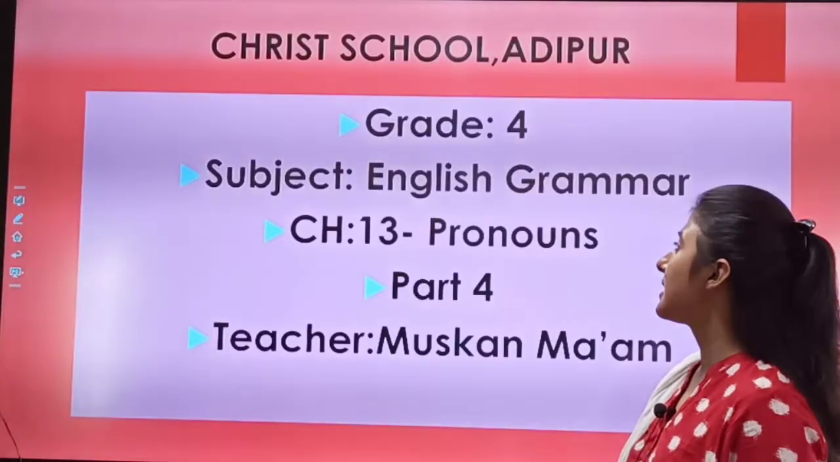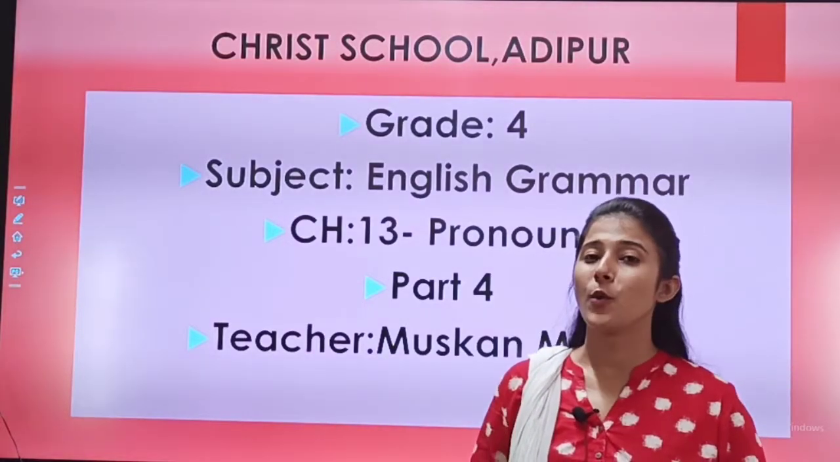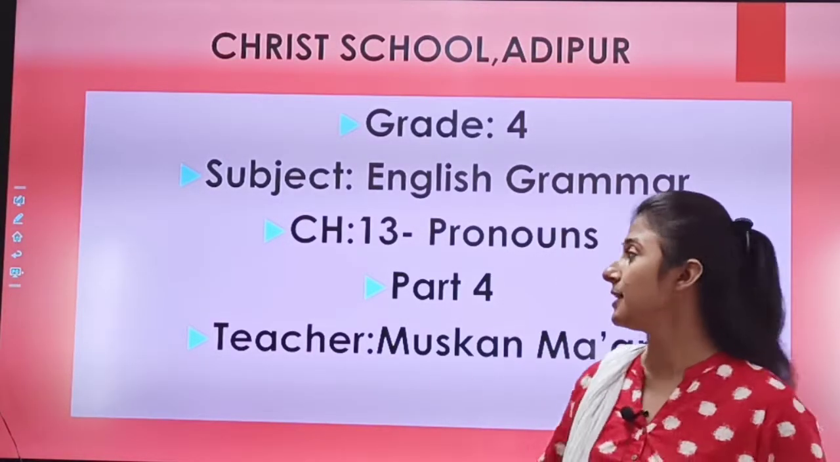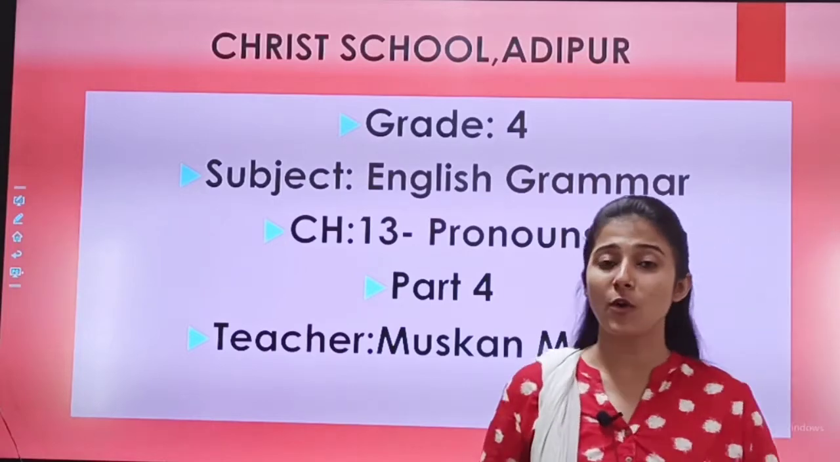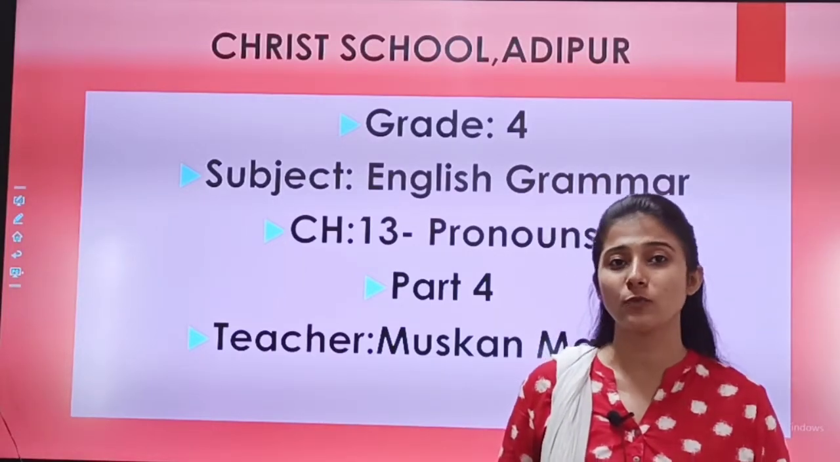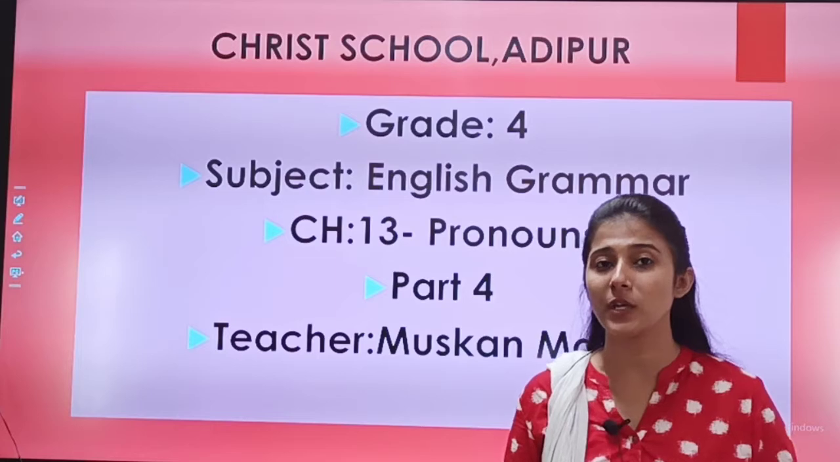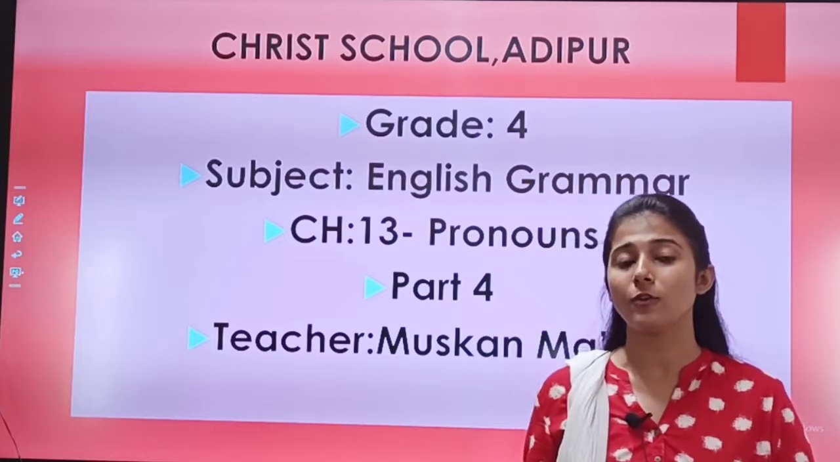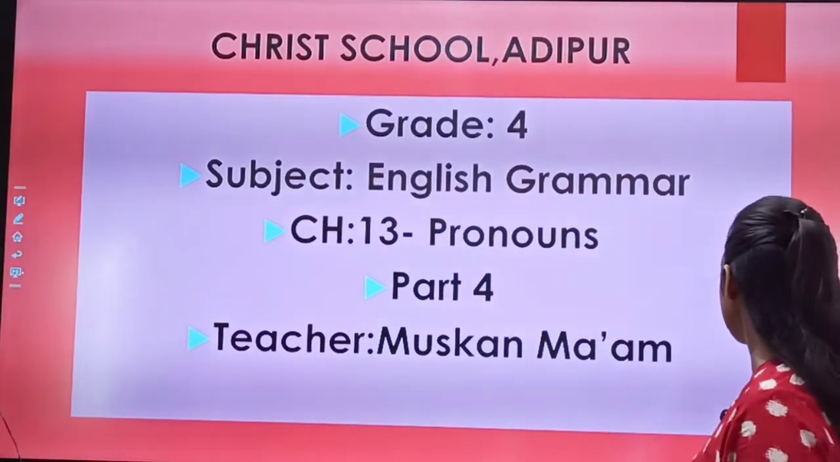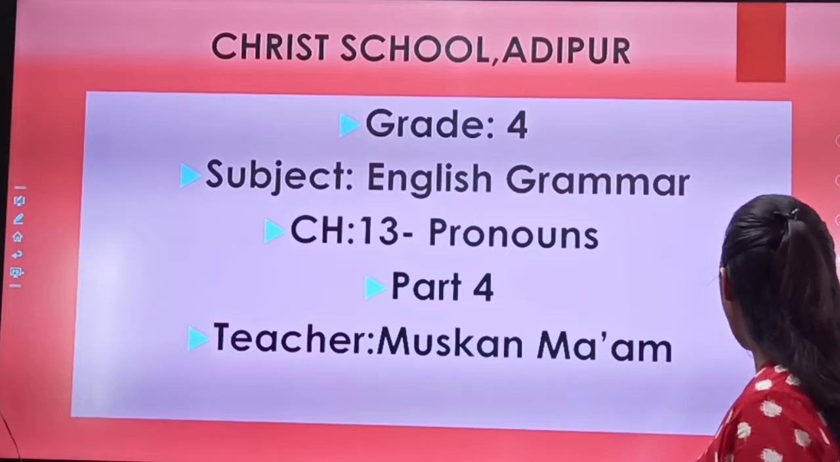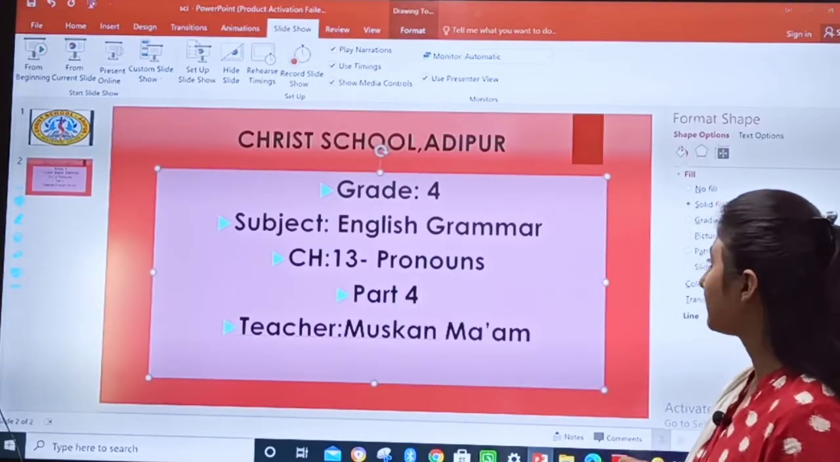So students, in your subject grammar, we were doing chapter 13, pronouns. I hope you have understood how we use pronouns and when we use them in the place of nouns. So children, take out your textbook and let us get ready.